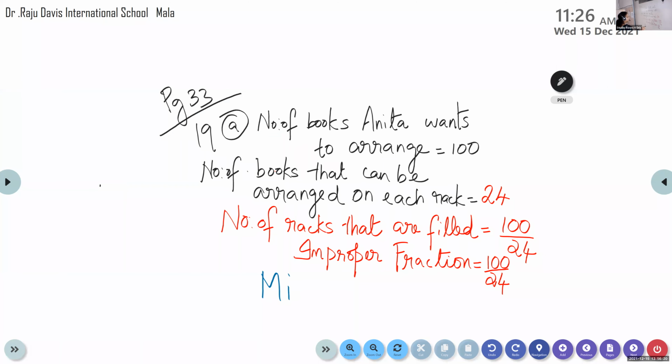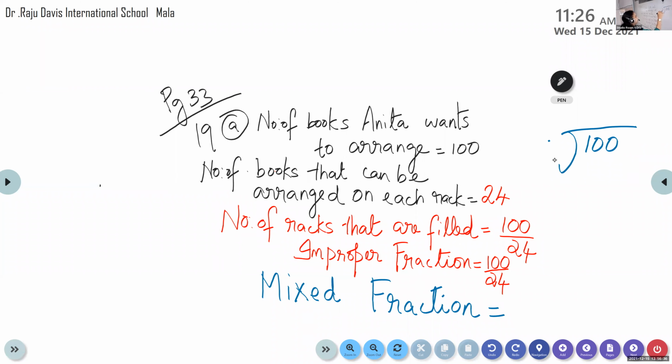For the mixed fraction, divide, find out the quotient, find out the remainder, and write it as a mixed fraction. Children, you can do those calculations in your rough book. 100 divided by 24, you can do in the rough book. Find out the quotient and the remainder. Here we will write only the answer. Mixed fraction equal to.